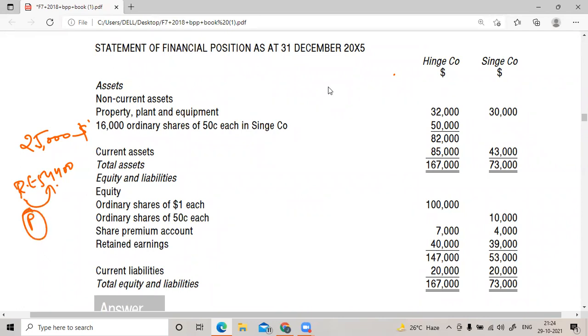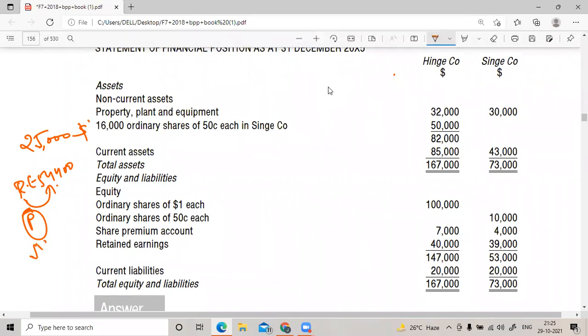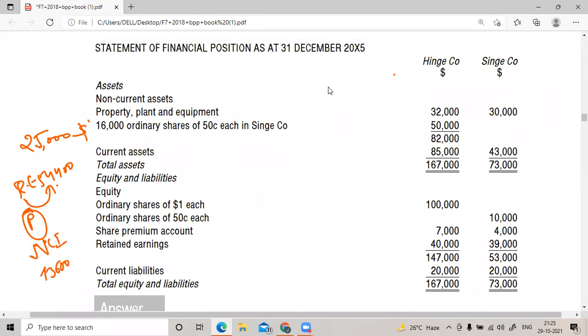Yes, sir, parent. Sir, NCI is 13,600. Okay, you've got almost all of it. Now you can do the consolidation part.